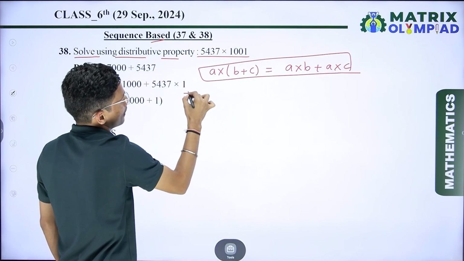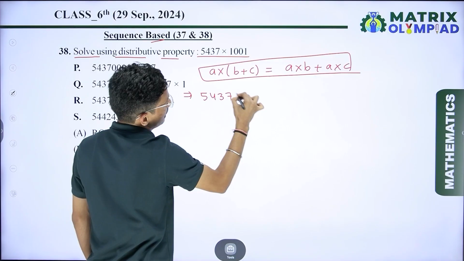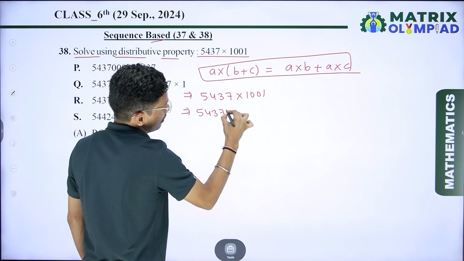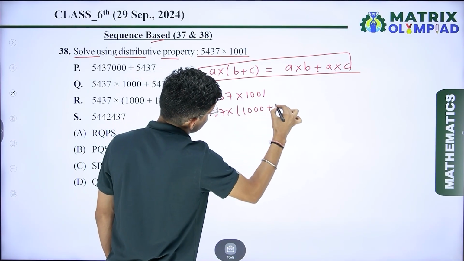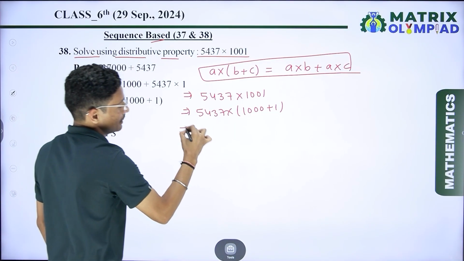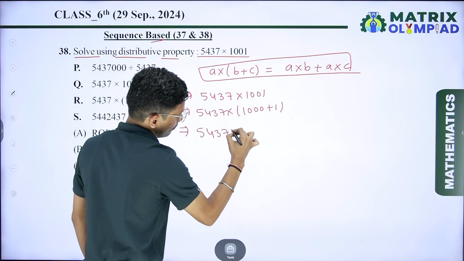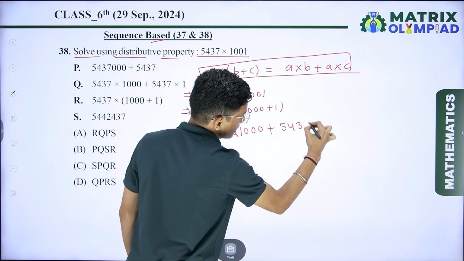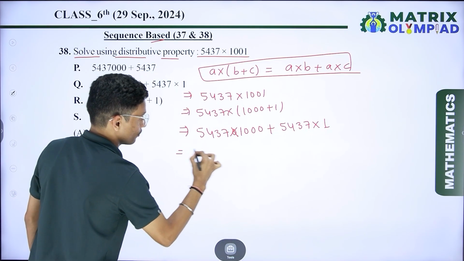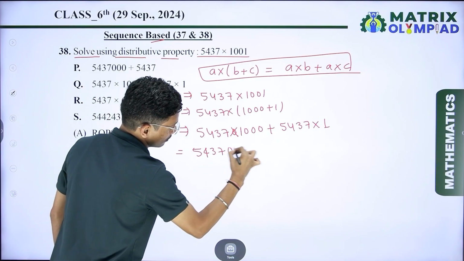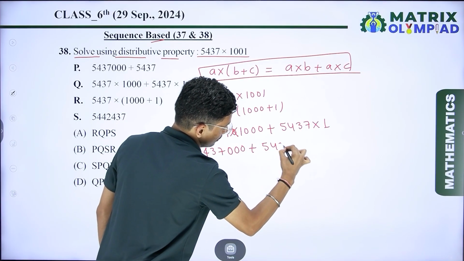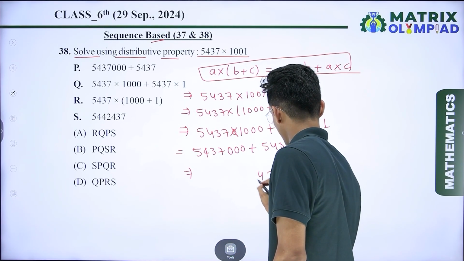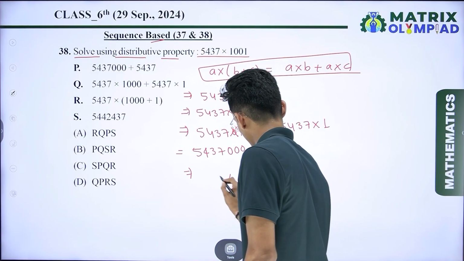So solve this question. Now 5437 multiplied by 1001. So here I can write 5437 multiplied by 1000 plus 1. If I multiply, then 5437 multiplied by 1000 plus 5437 multiplied by 1. So 5437 plus 5437. If I add both these numbers, I can say that it is 5437437.